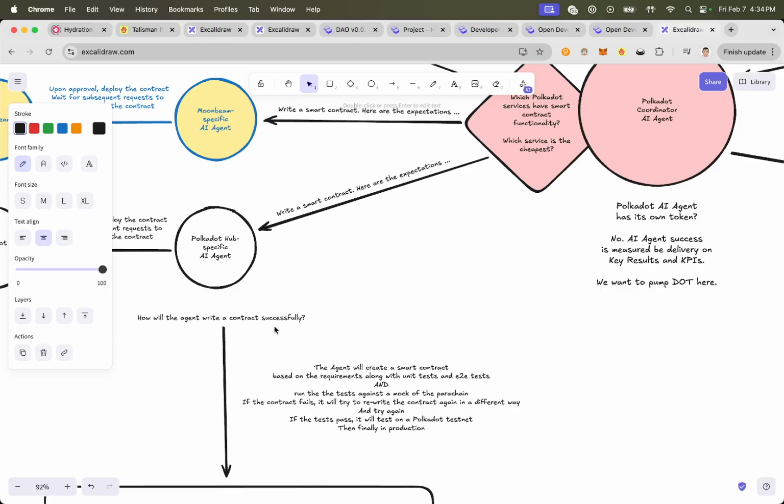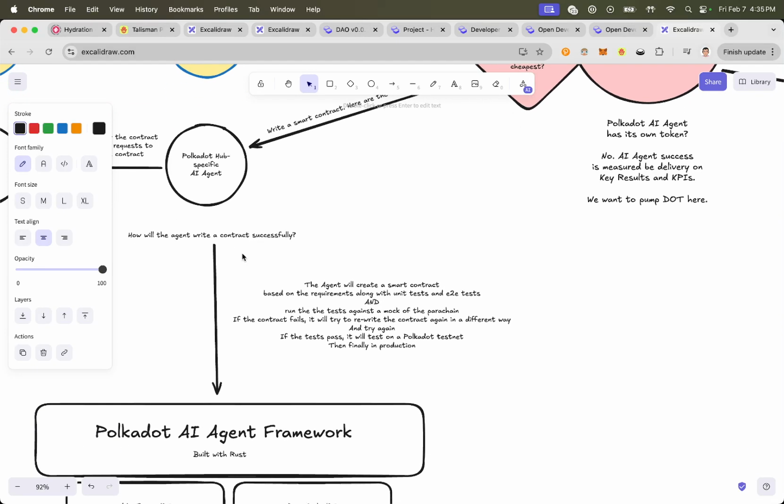So we may need to create a format here, like a language format, like a templating language, or some type of language where the AI can formalize its expectations and say, "This is what I need." At the end of the day, I need this result. And then this AI agent here will build, let's say, a Solidity smart contract or a set of Solidity smart contracts, each one with its own set of unit tests and associated end-to-end tests. And then it'll play a game of ping pong. So it'll actually run the unit tests against a mock of the parachain. We do this manually already.